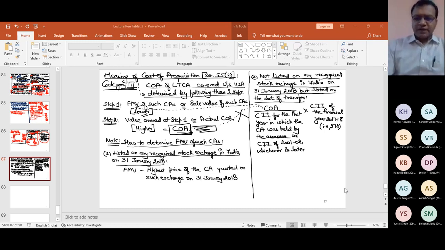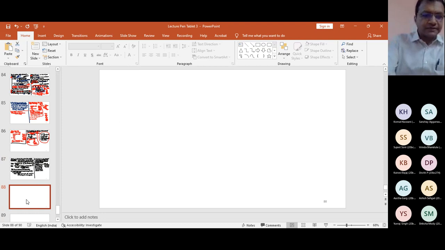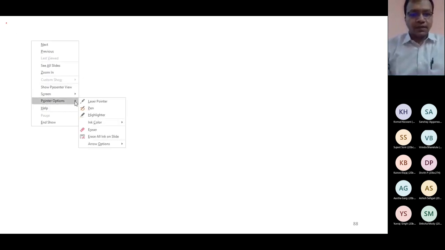Okay, so let us start solving some numericals from my book, which will help in understanding this concept. Now you will find it interesting. Learning it is a little bit technical, so let us discuss some examples from the book, and these examples are only talking about how to determine cost of acquisition.